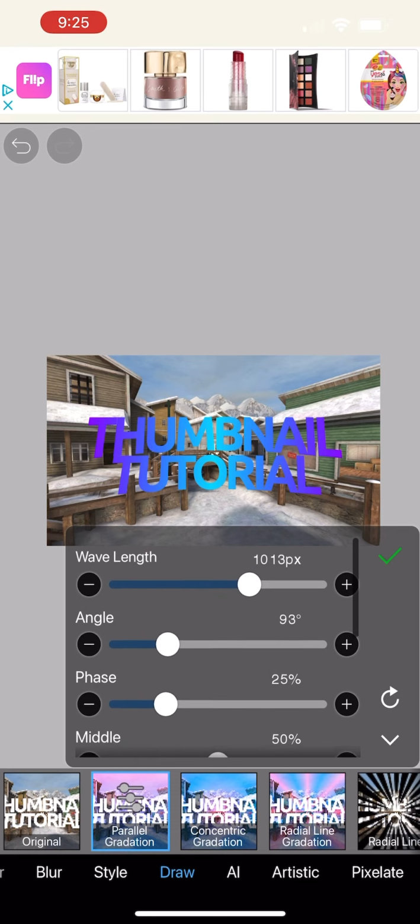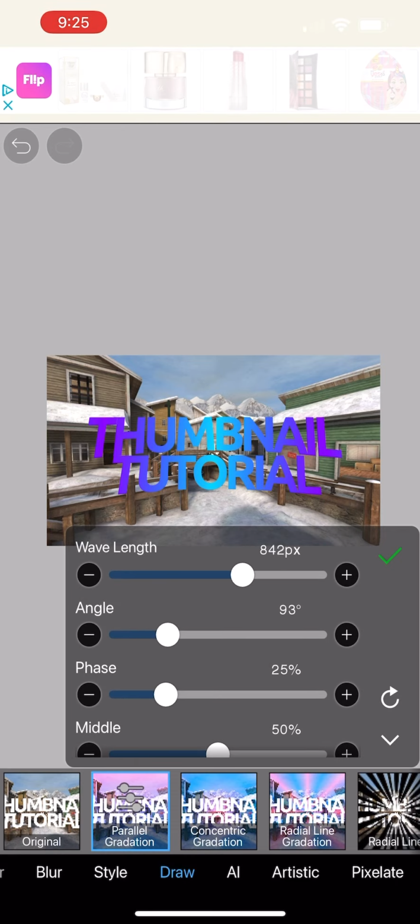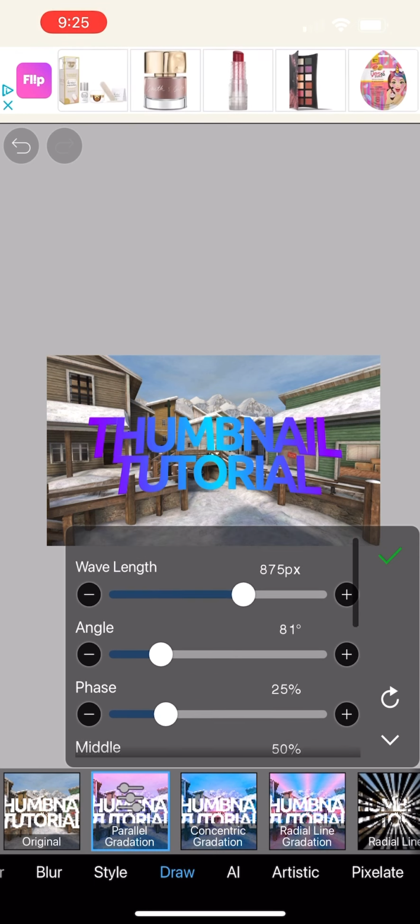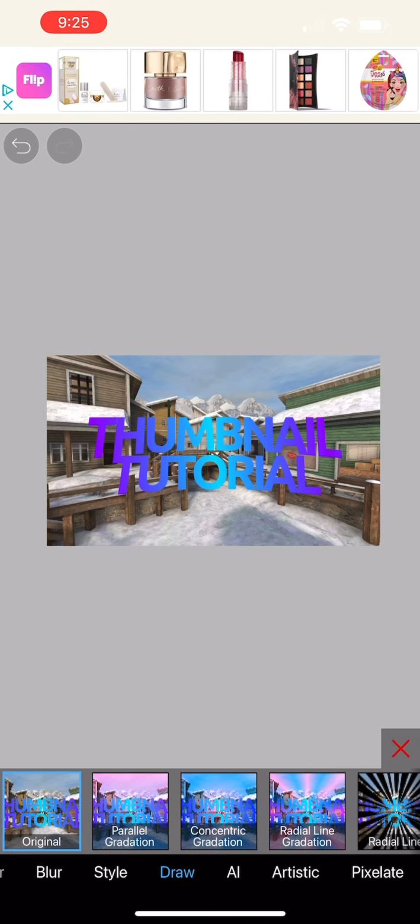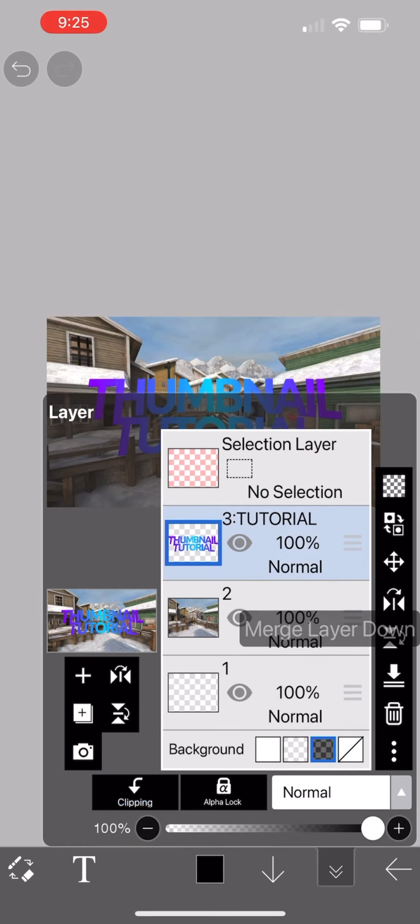Yeah, we'll go with that there. And then I'm going to dip the wavelength down. So just make sure all these are like how I have them. It just takes time to work on it. And then drop that down.